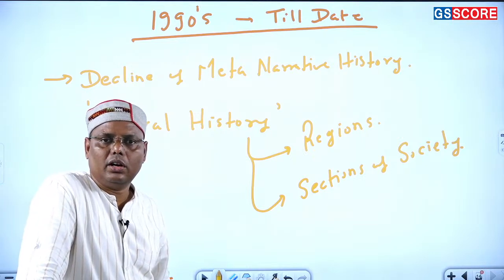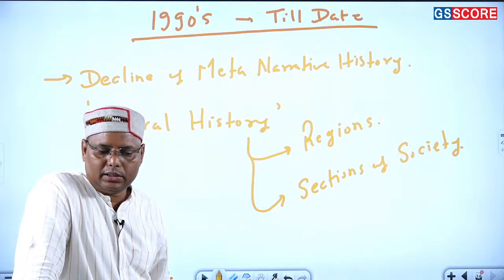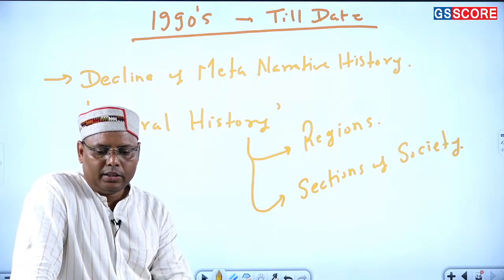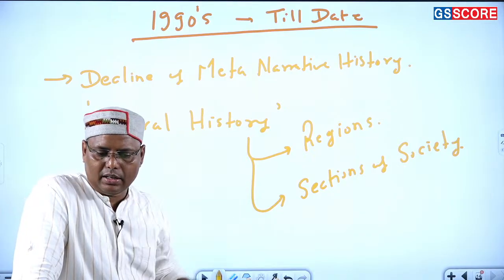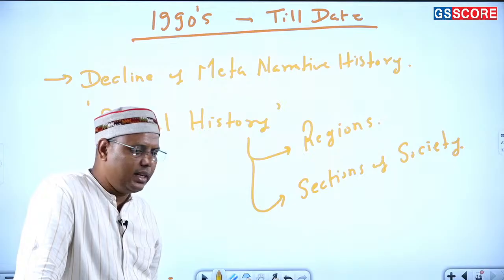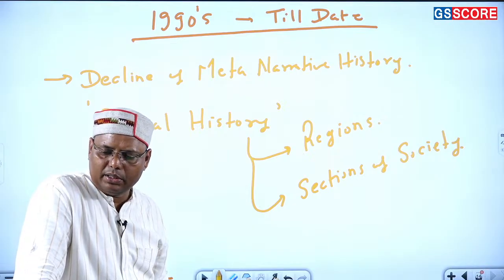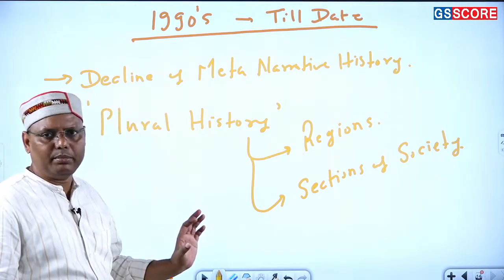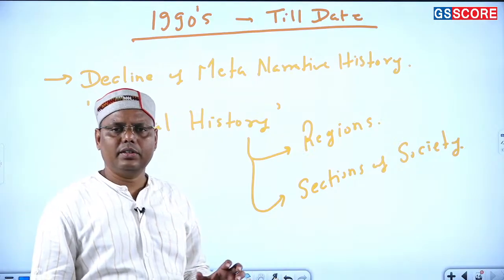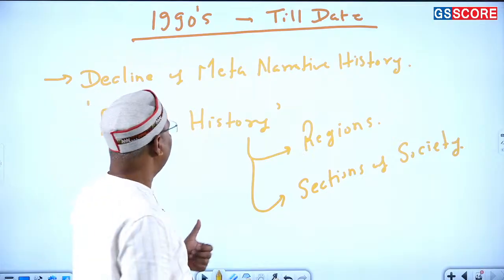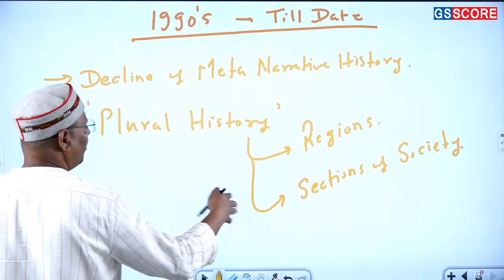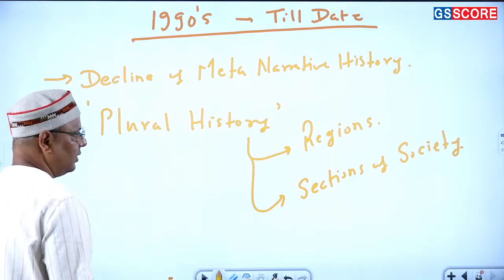Or the history of certain minor sections of society. Fine. So that history, which was majorly written by some Marxist scholars like D.D. Kosambi, R.S. Sharma, Irfan Habib, and so on. Now there is a shift from there, to a new kind of thing. This can also be said to be the impact of the subaltern school of history writing.